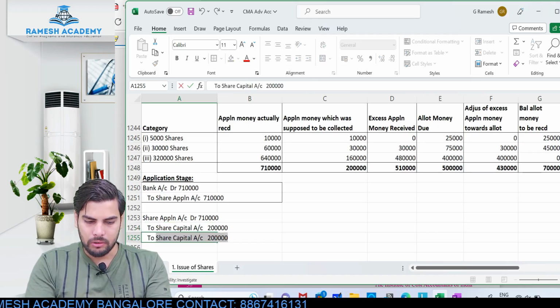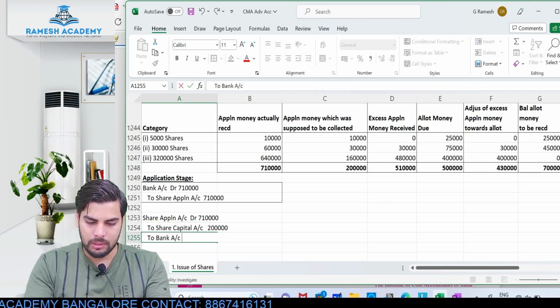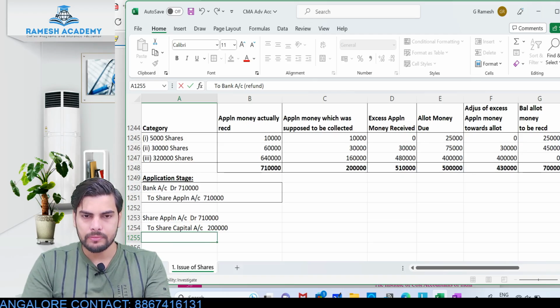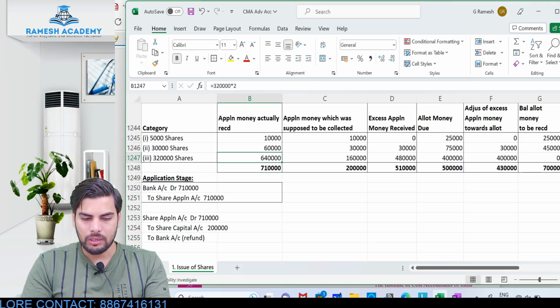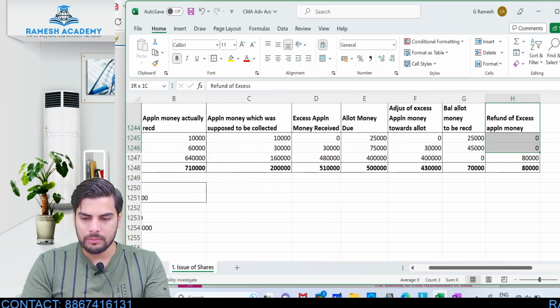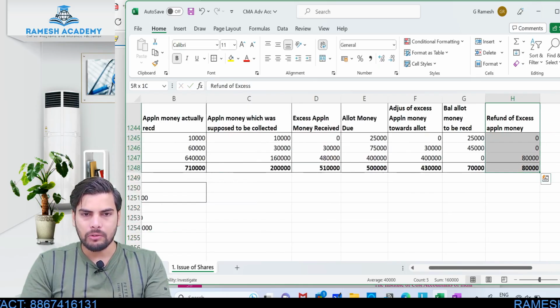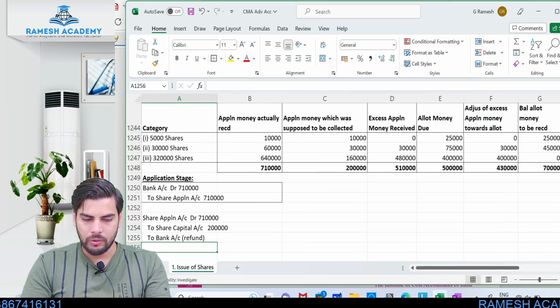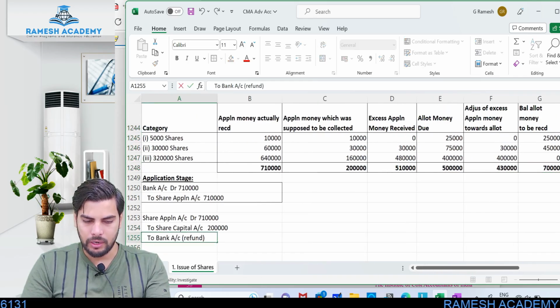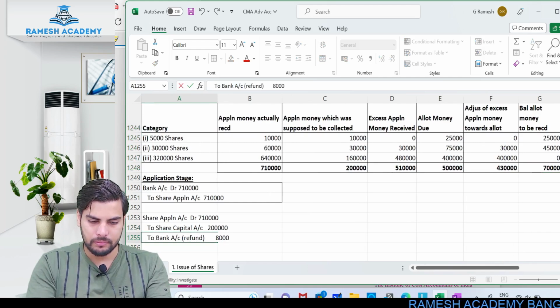To bank account. So what is this bank account? This is nothing but the refund. Can you tell me how much is the amount which I'm actually refunding? In this case, just have a look at the table. Where is the refund column? This is the refund column. 80,000 is what I'll be refunding, so I'll just write it over here. 80,000, I'll just refund it.